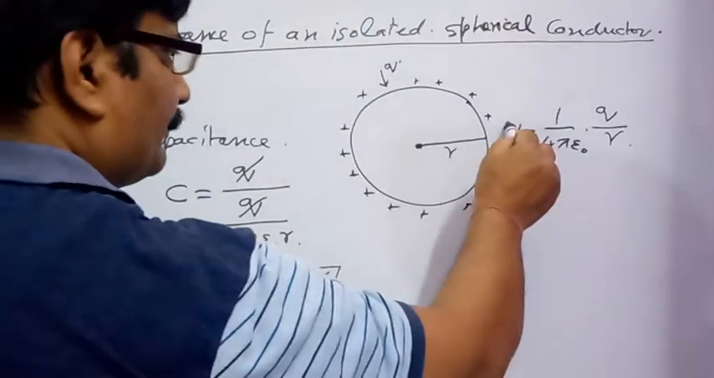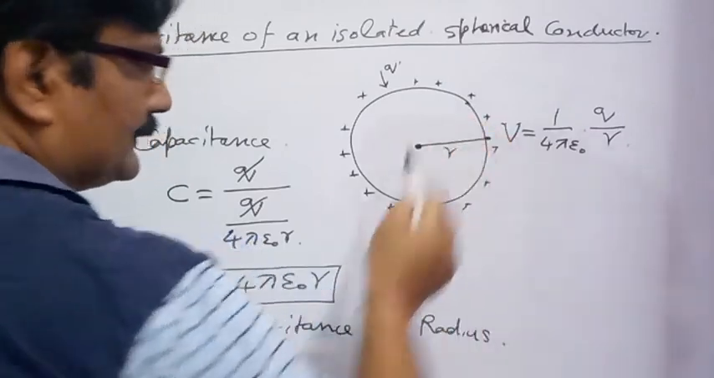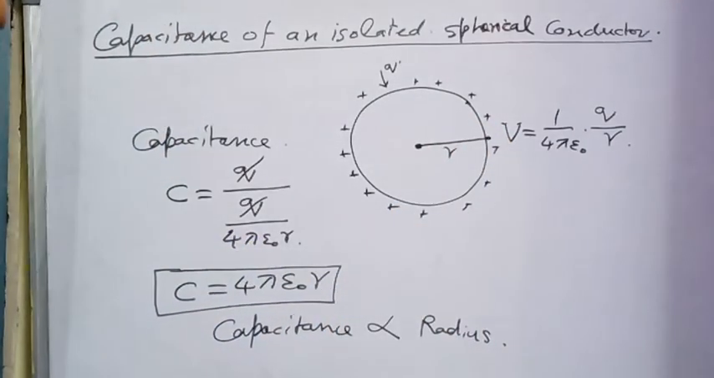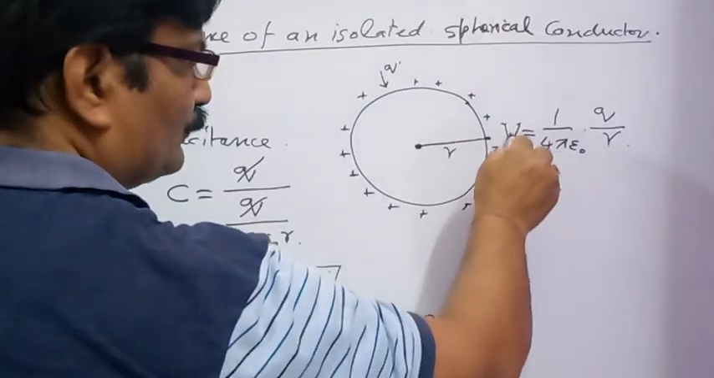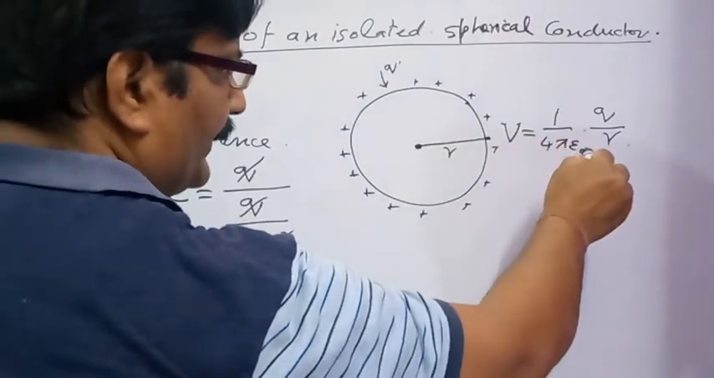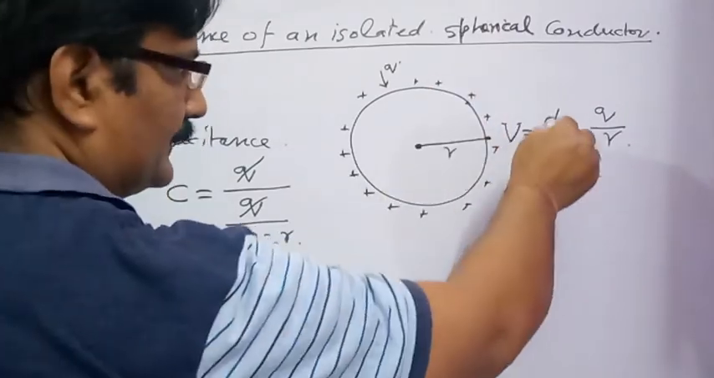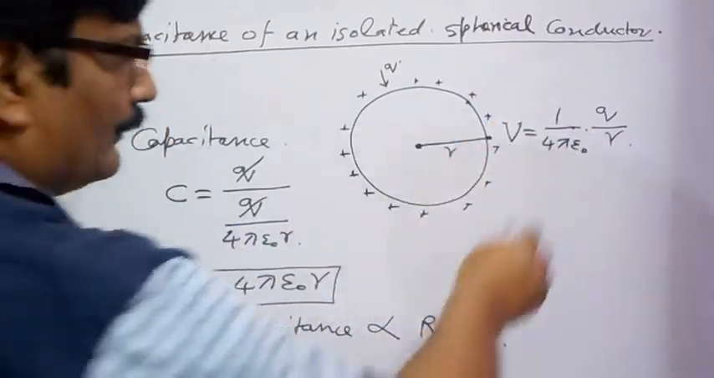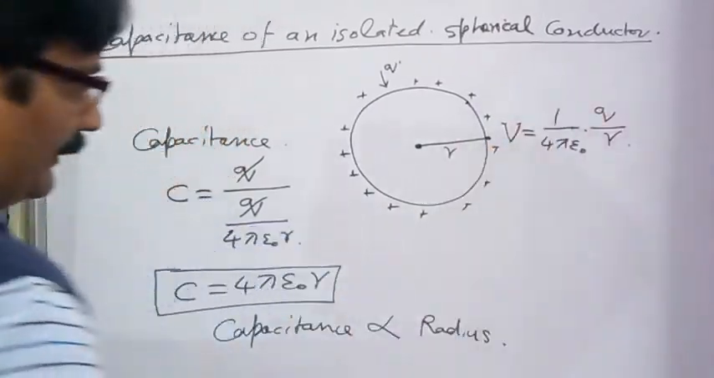Now what can be the value of potential on its surface? As you have seen in the previous videos, potential on the surface of a spherical conductor is going to be V equals 1 by 4 pi epsilon naught, if the medium around the conductor is air. This is the electrostatic constant, 1 by 4 pi epsilon naught, multiplied by Q divided by R.